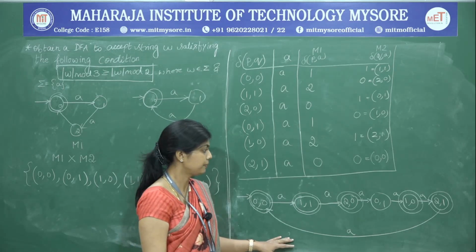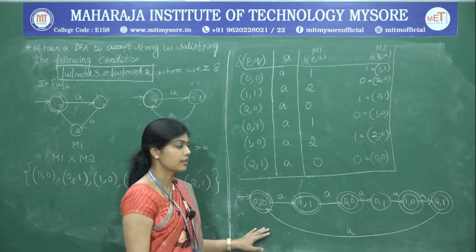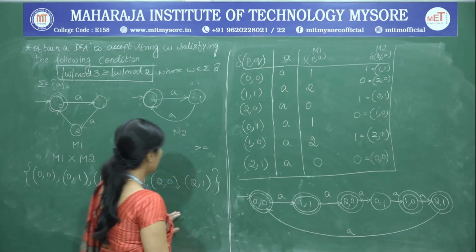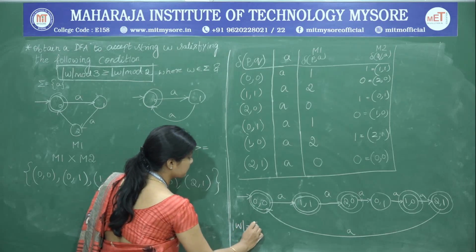So, in order to verify whether the diagram is correct or not, we will pick up a string. Suppose the string length is 5.